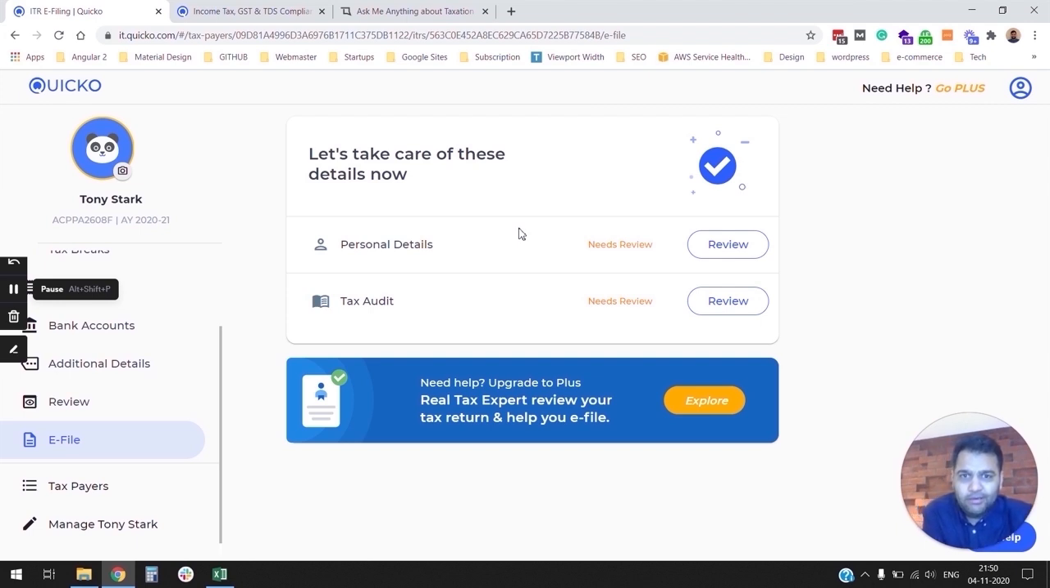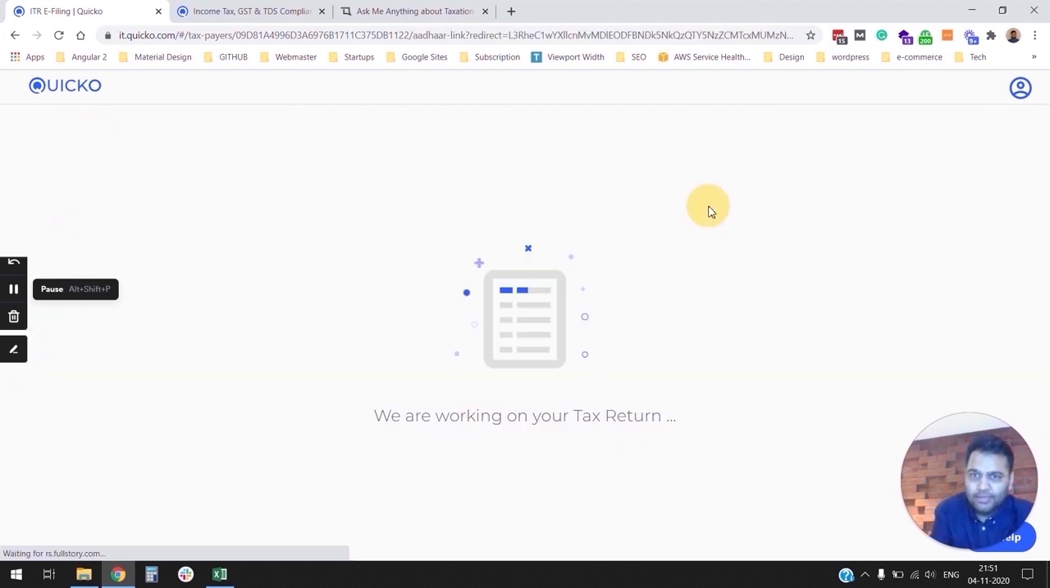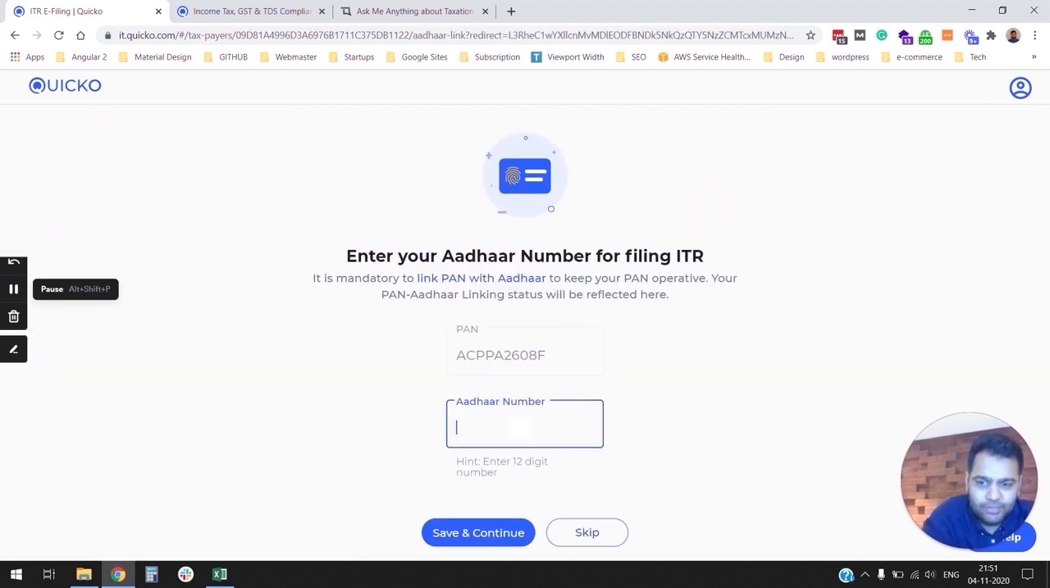So in this case, as you can see, Quicko prompted me two issues with my income tax return. So I'm going to click on review. All right, here we go. So because we came through the Zerodha journey, there was certain data that we did not have, so we'll have to go and enter that data. So for Aadhaar, I'm just going to put in a dummy Aadhaar for now.